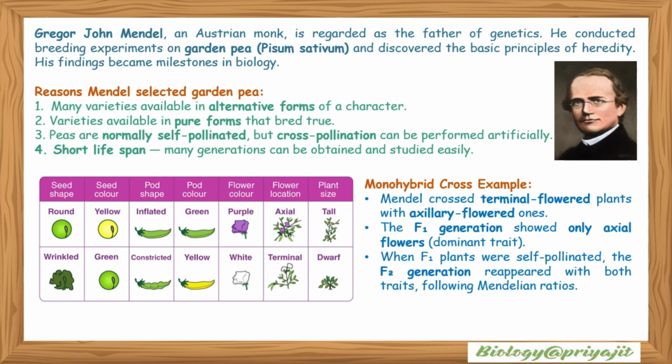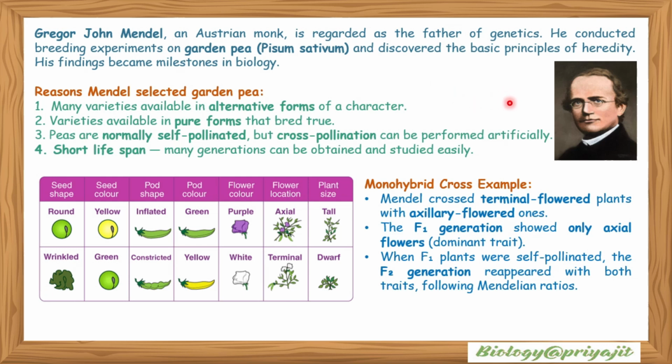He conducted breeding experiments on the garden pea, Pisum sativum, and discovered the basic principles of heredity. His findings became milestones in biology. Reasons Mendel selected the garden pea: many varieties available in alternative forms of a character, and varieties available in pure forms that breed true. Peas are normally self-pollinated, but cross-pollination can be performed artificially.